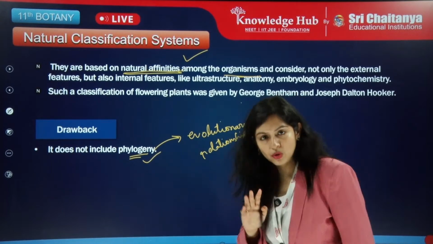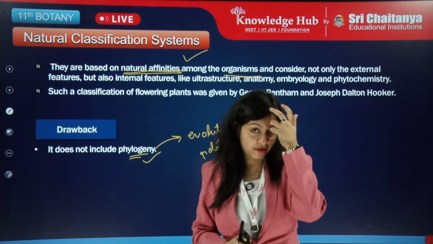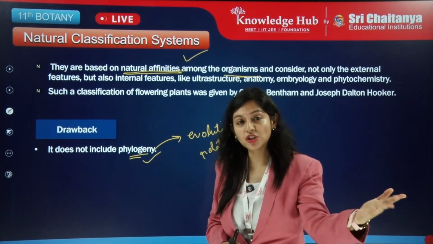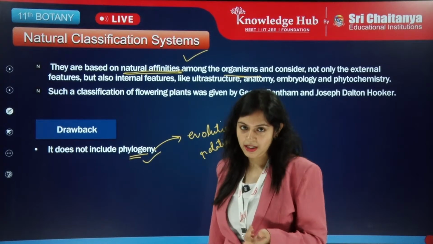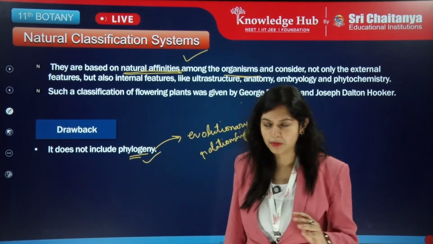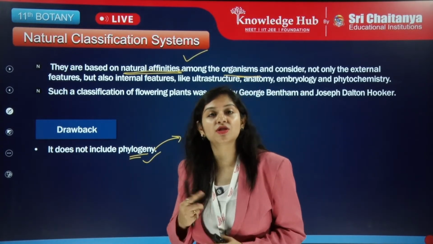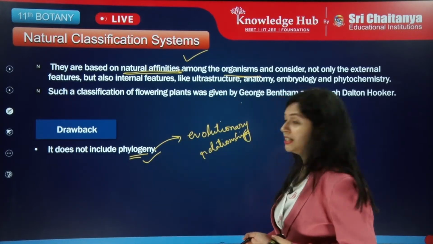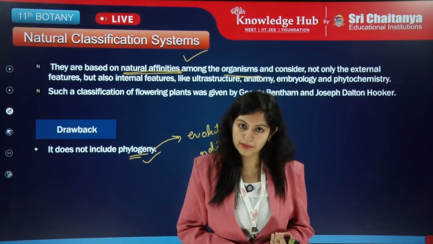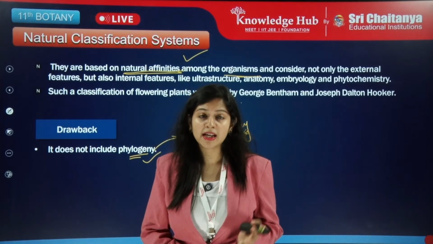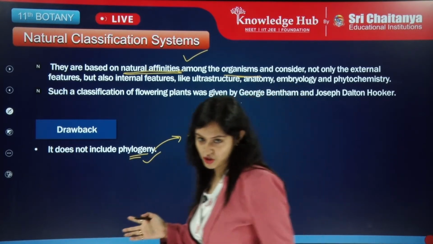Let's say it does not show how a fungus or a small alga is related to a really large, I mean giant sequoia plant. It is not actually showing the relation in that way, but it should, because phylogeny is very important and we have understood the importance in our last chapter. What is the importance of phylogeny? We have already considered, right? Phylogeny was also included in taxonomy, hence we have learned systematics, and so phylogeny is very much required for the evolutionary relationship. Fine.